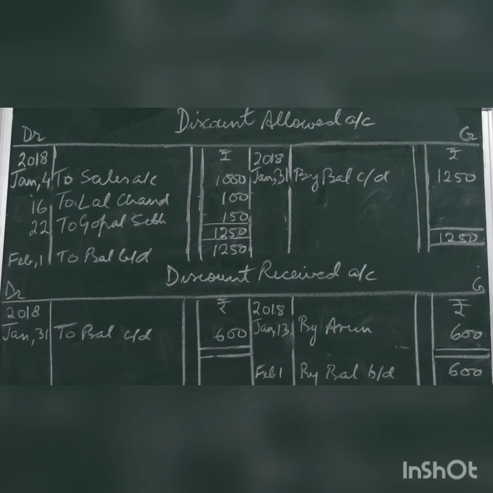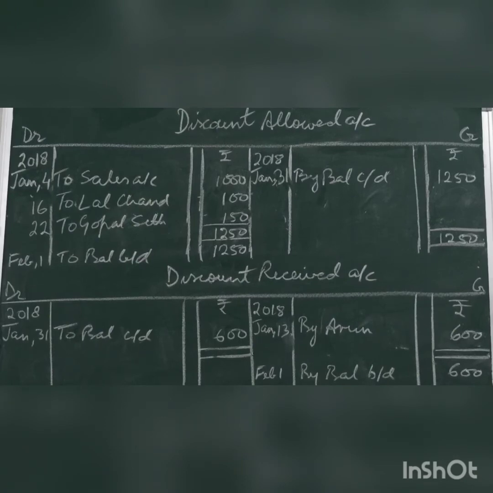On 22nd, again we have discount allowed of 150, debit all expenses. Opposite this account, in the credit we have Gopal Seth. We post to Gopal Seth on 22nd 150. Closing balance, by balance carried forward 1,250 on 31st January. On February 1st, bring down the balance. 1,250 is called the opening balance.